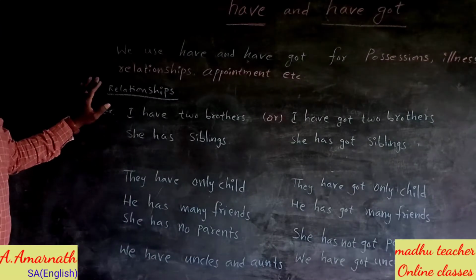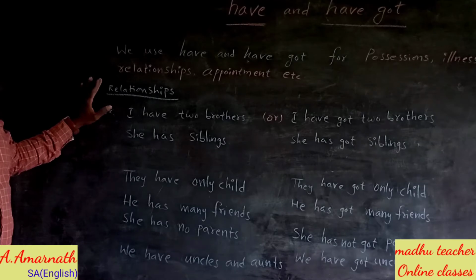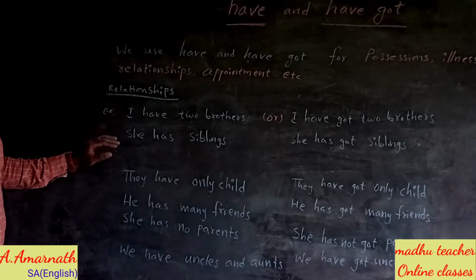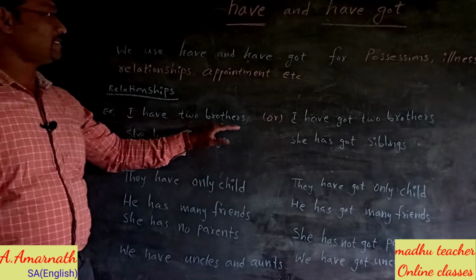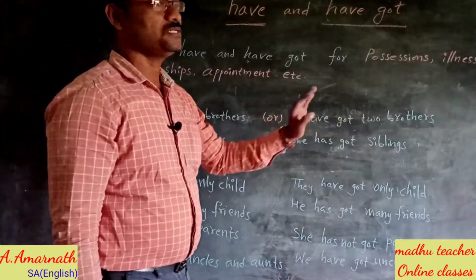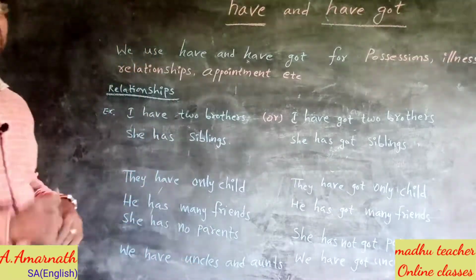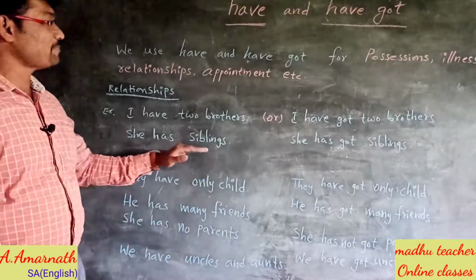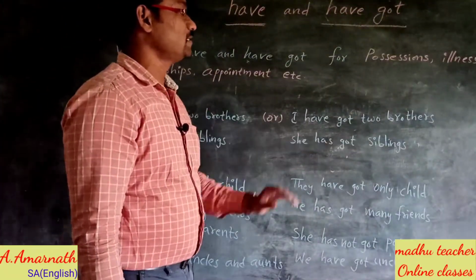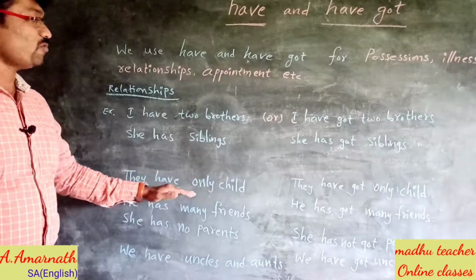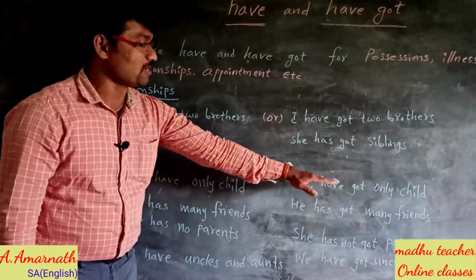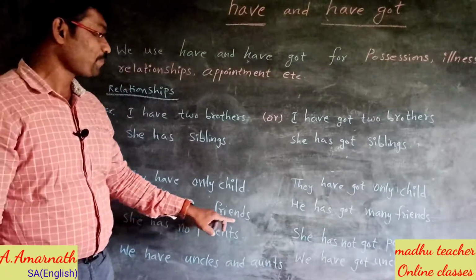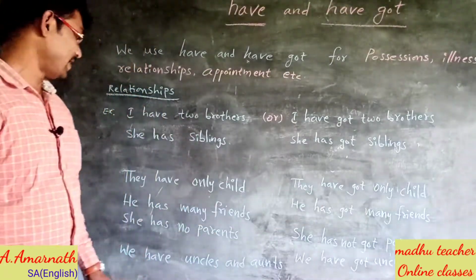We also use have and have got to talk about relationships as well. Take a look at these sentences. I have two brothers, or I have got two brothers. When we talk about relationships, we use have and have got. She has siblings. She has got siblings. They have only child. They have got only child. He has many friends. He has got many friends.